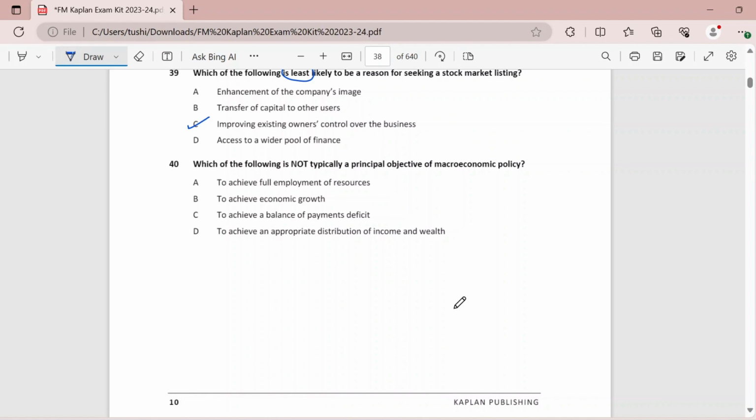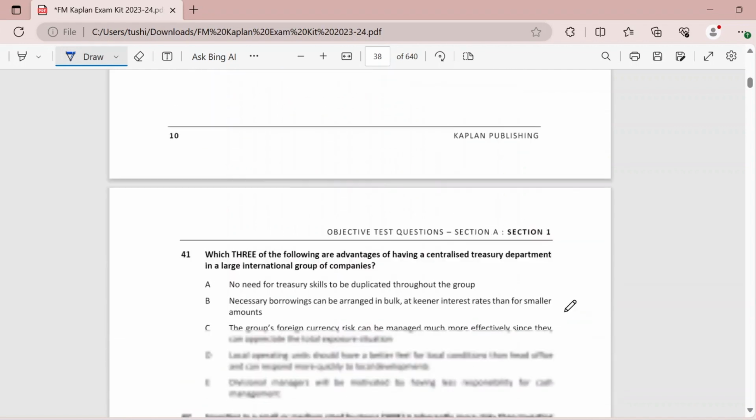Which of the following is not typically a principal objective of macroeconomic policy? To achieve full employment is an objective, economic growth is an objective, appropriate distribution of income and wealth is again an objective. So deficit is something that they are not aiming at, right?